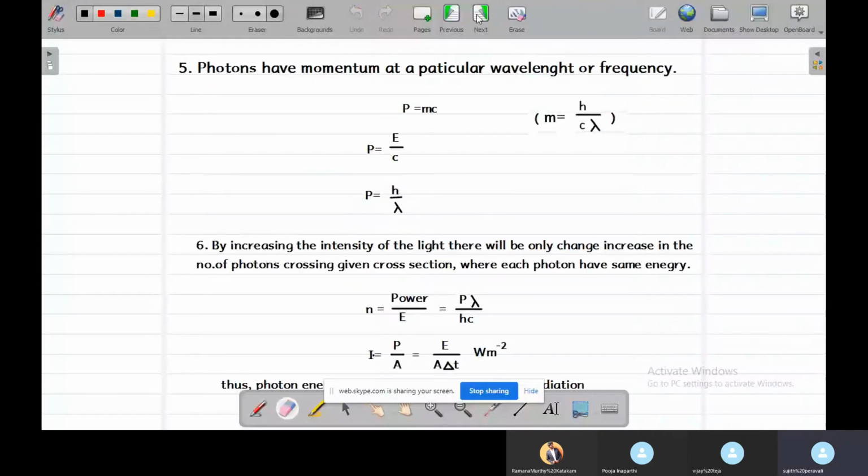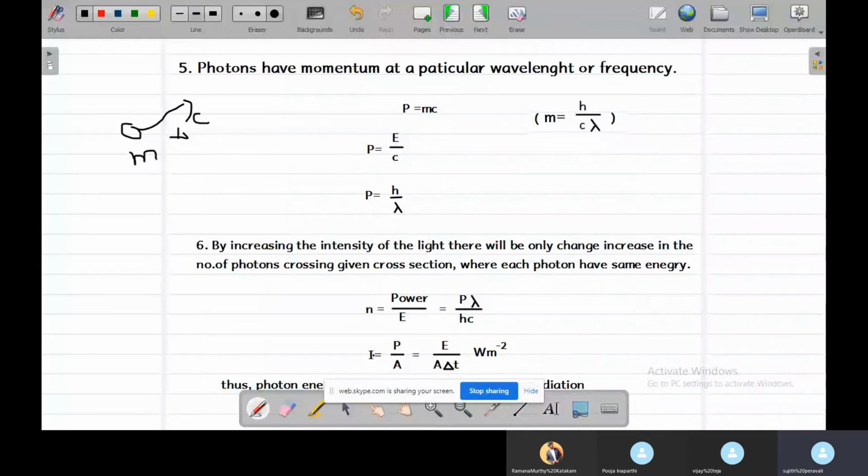Coming to next. Photons have momentum at a particular wavelength or frequency. As we know, the momentum of any particle is defined by its mass into speed.